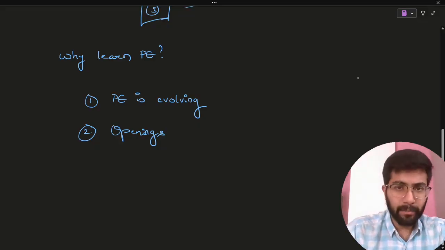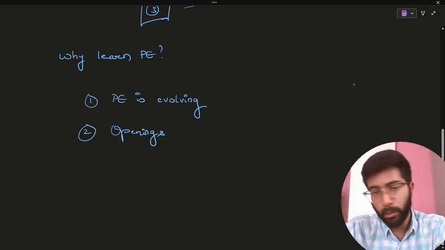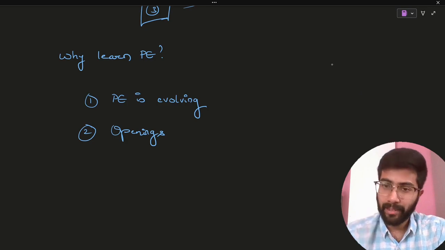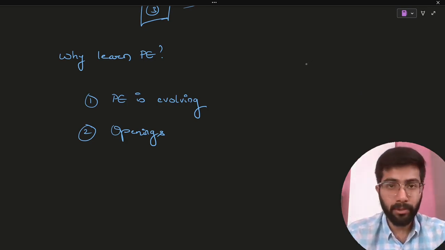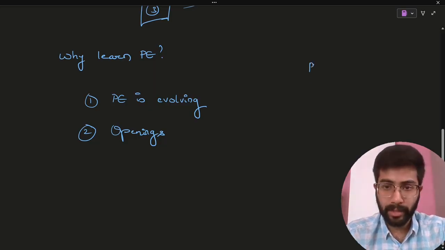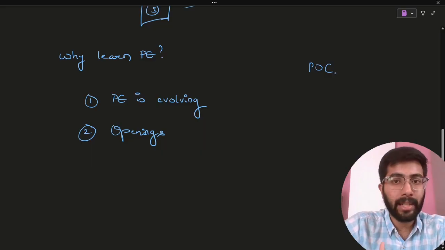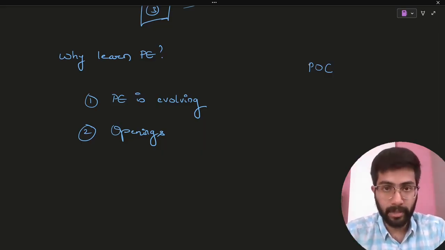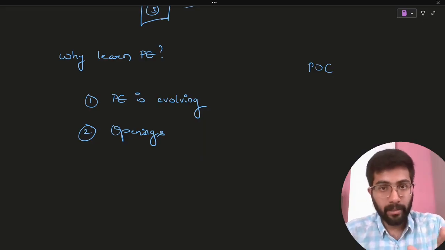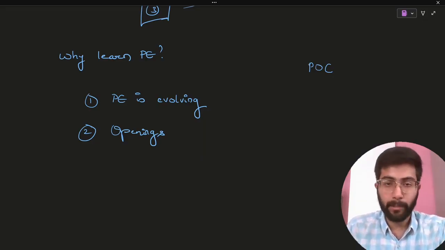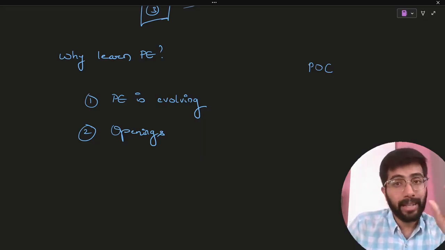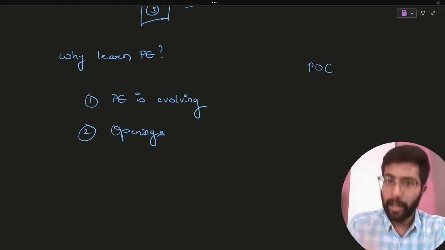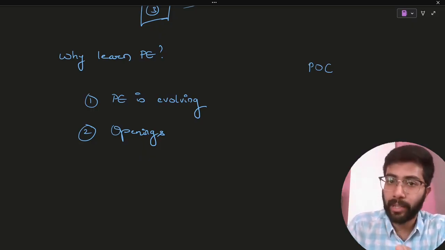And the reason is simple: every company wants to experiment with AI. Again, it's more about whether they would use it or not, but every company today is trying to do a POC, right? A proof of concept on whether AI would be something that can actually revolutionize their service or product. So companies are trying with AI. Some of them will actually adopt it, some of them might not, but it's a growing domain. So the openings today are good and would increase definitely in future.